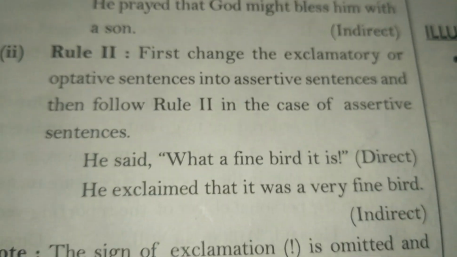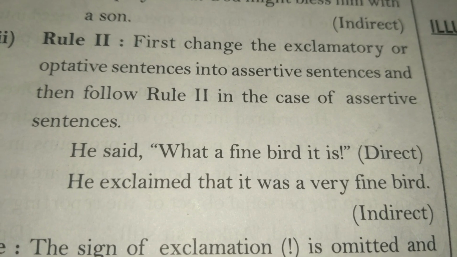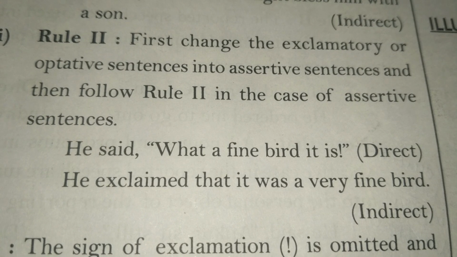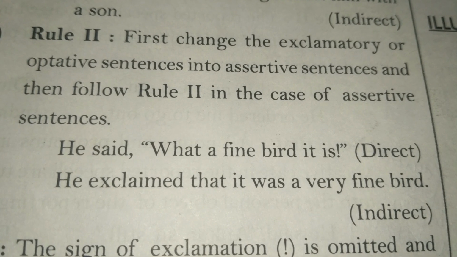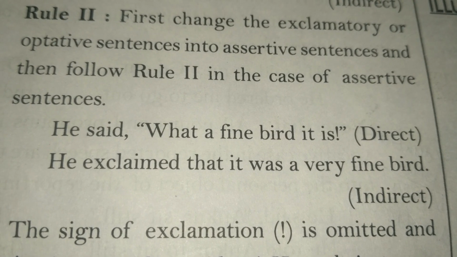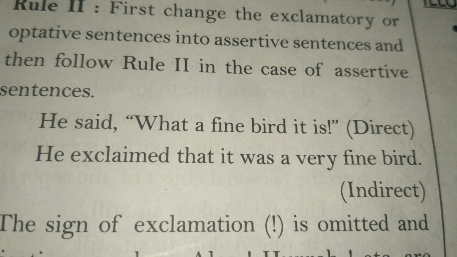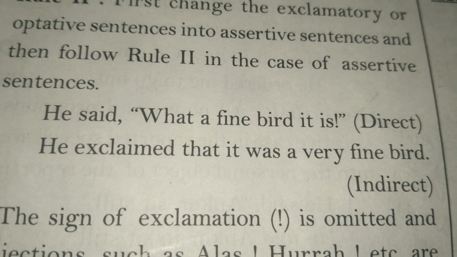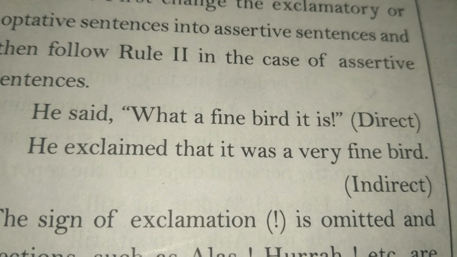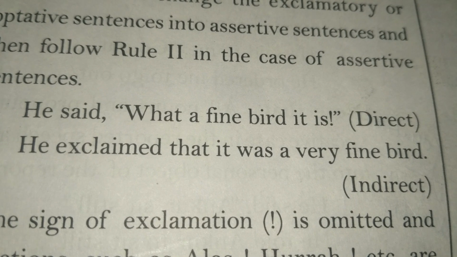Now the next rule is: first change the exclamatory or optative sentences into assertive sentences and then follow rule 2 in case of assertive sentences. How? He said, what a fine bird it is. So we are to make it an assertive sentence. He said will change into exclaimed. So, he exclaimed that it was a very fine bird.